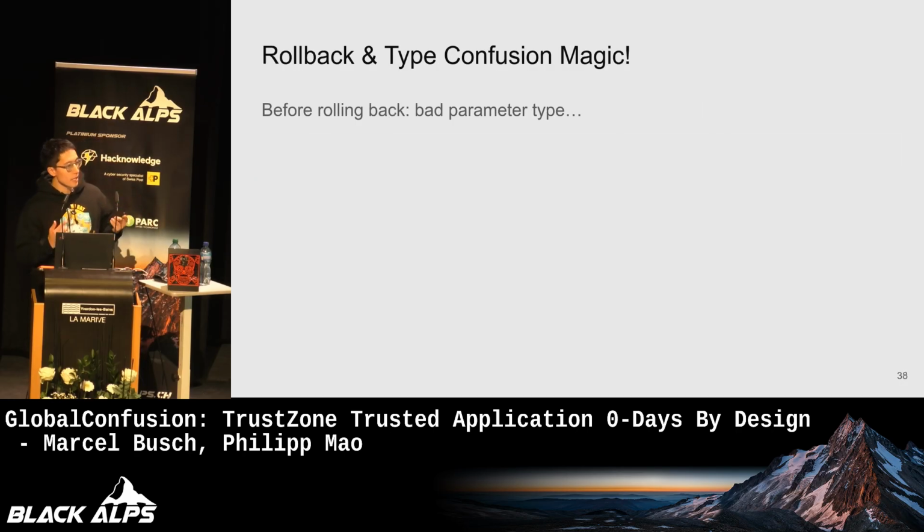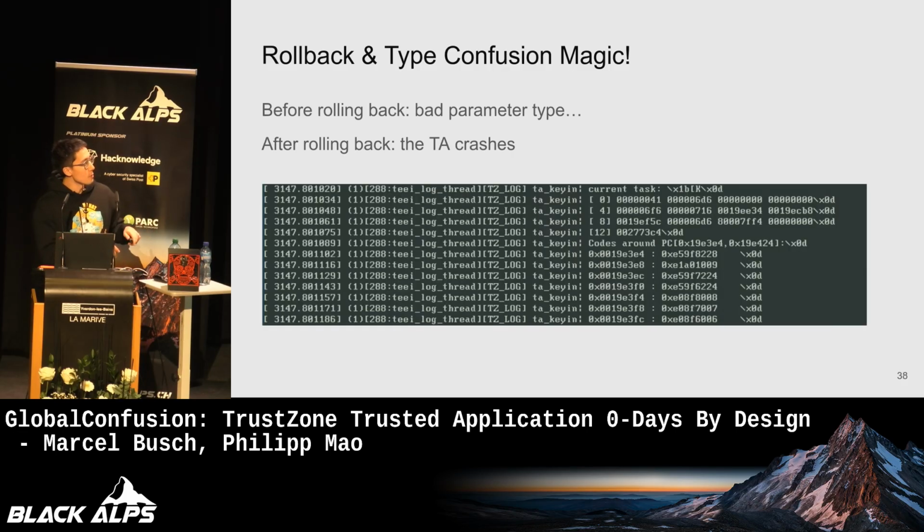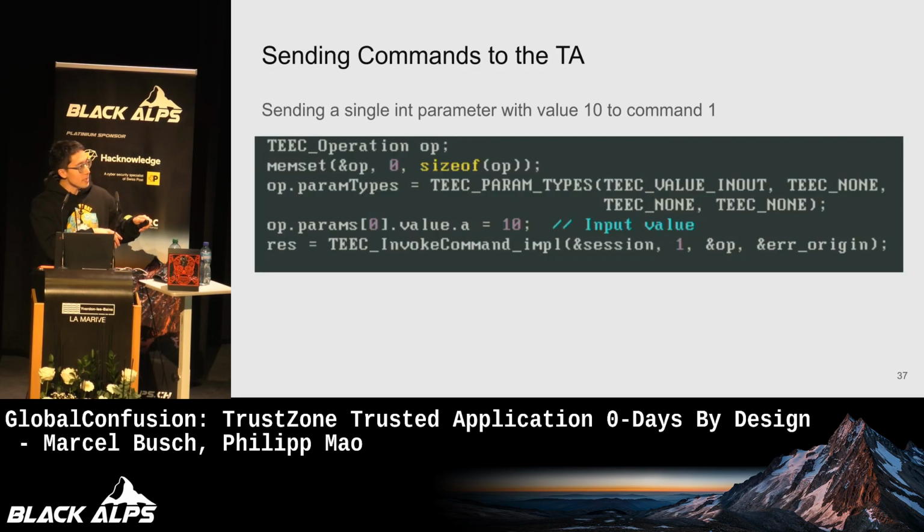If we run the same client application on the phone where we rolled the trusted application back, so we have loaded the vulnerable key install TA, we run the client application, and if we look at the kernel log output, there's a crash dump. So what happened? The trusted application is expecting a memory reference, but it's not checking the parameter types. Remember that in this params array you have a union between memref and value.